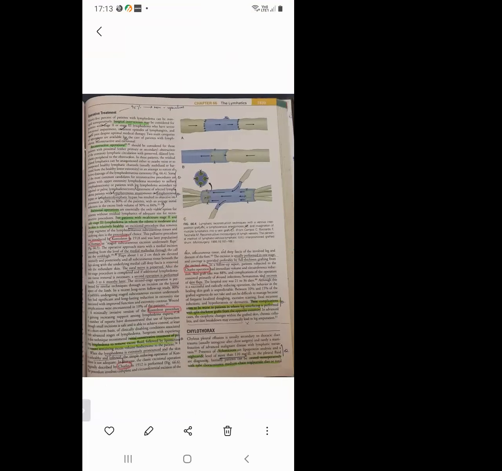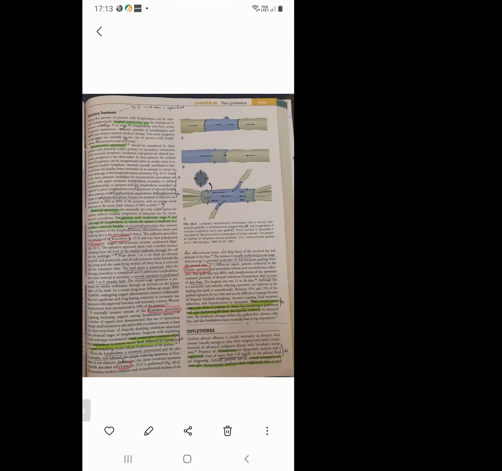How do you overcome this skin problem? You take a split thickness skin graft from the opposite extremity to cover this area. These complications seem to be worsened in patients in whom leg resurfacing is performed with the split thickness graft from the opposite extremity. Sloughing, scarring and focal recurrent infections are more common in those patients. In advanced lymphatic changes with the grafted skin, chronic cellulitis and skin breakdown may eventually lead to leg amputation.